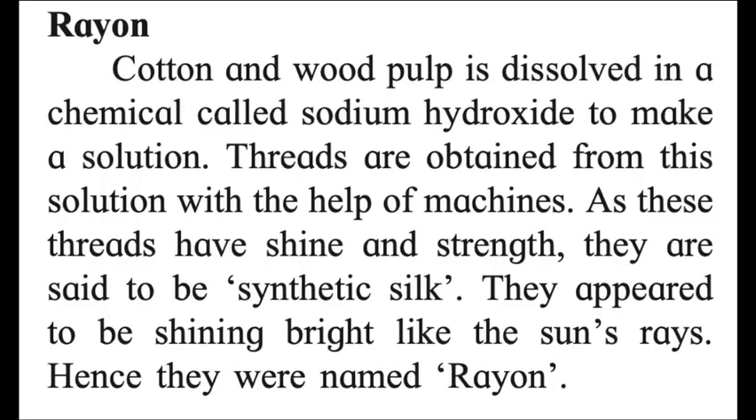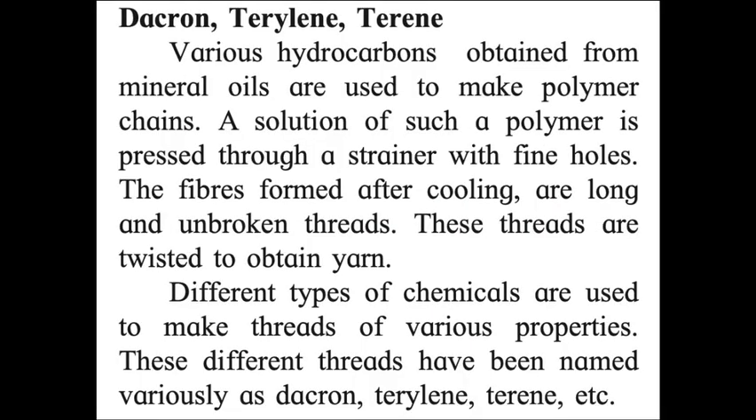Then comes rayon. Now for rayon, cotton and wood pulp is dissolved in a chemical called sodium hydroxide to make a solution. Threads are obtained from this solution with the help of machines. As these threads have a shine and strength, they are said to be synthetic silk also. They appeared to be shining bright like the sun's rays, hence they were named rayon.